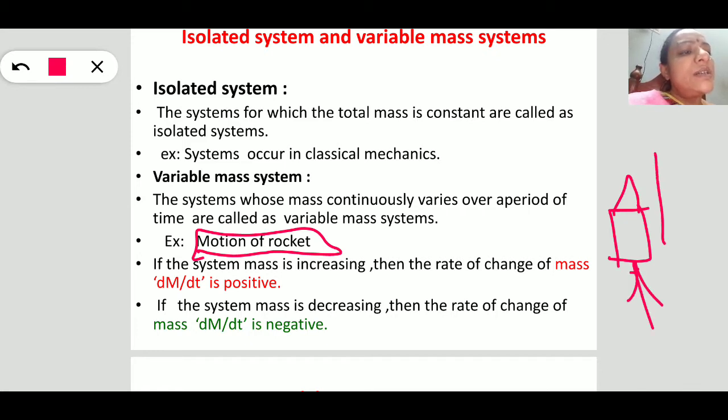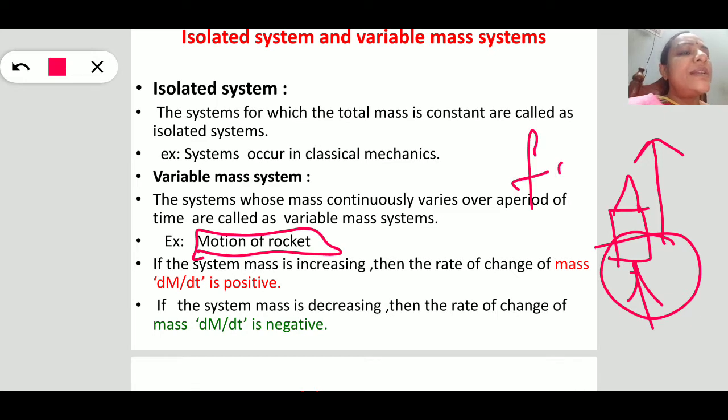As the rocket moves in the upward direction, its mass varies with time, because most of the mass is in the form of fuel. As the fuel burns, the rocket moves upward, so automatically the mass of the rocket system changes with respect to time. So we take the motion of a rocket as the best example for the variable mass system.